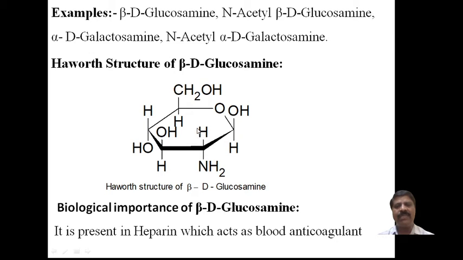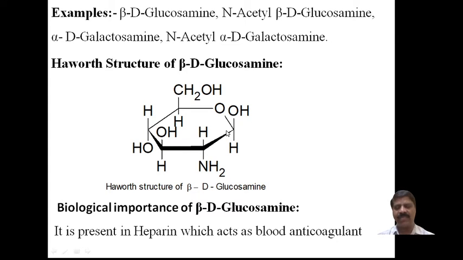Usually in the beta position, the OH groups at the first position and the fourth position, 1, 2, 3, 4, are in the trans form, and such a structure is beta D glucose.